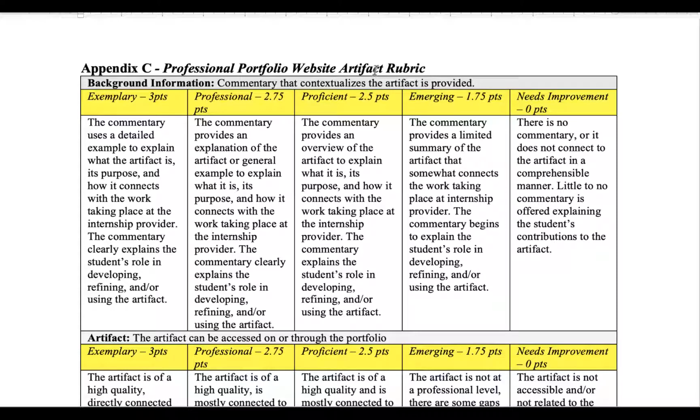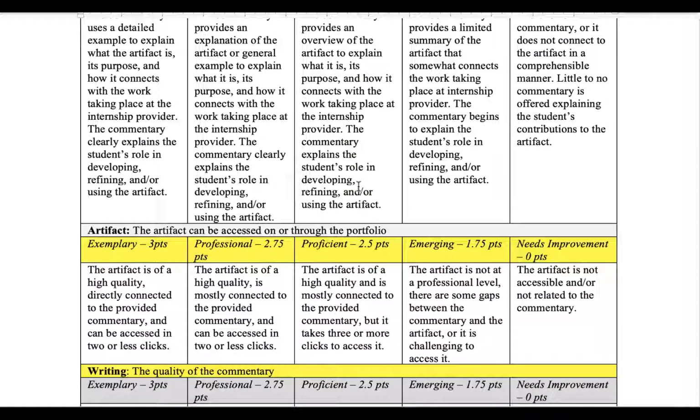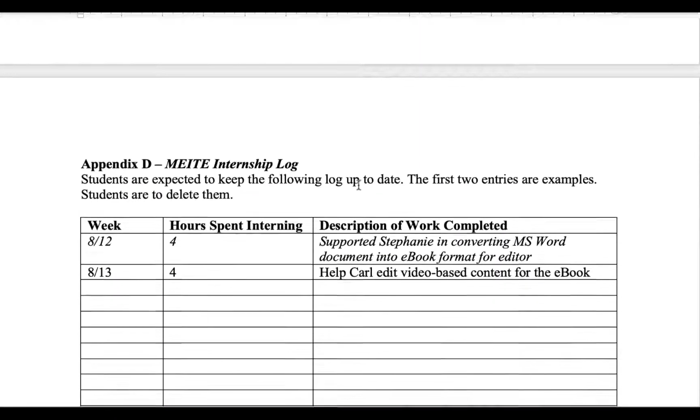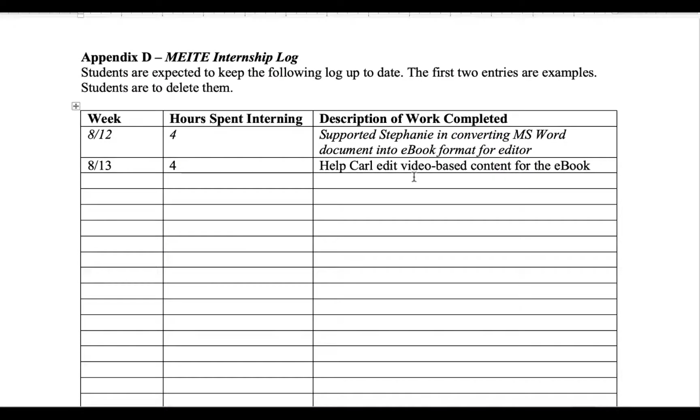Now remember, I only need 1 or 2 from this semester and then 1 or 2 for next semester. I only require 3 total, so be strategic about the ones you pick. And then lastly is Appendix D. Once you're ready to do it, please go ahead and delete this. But essentially, I need you to include the week when you were there. If you're doing it twice per week, please include the dates, the hours spent there, and a short description of what you did.